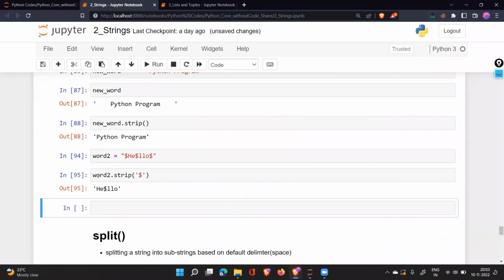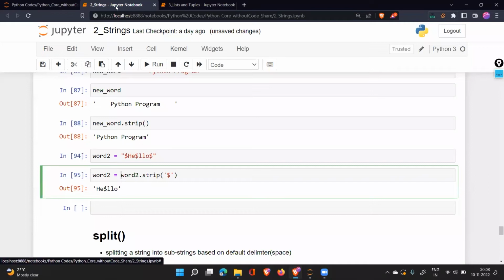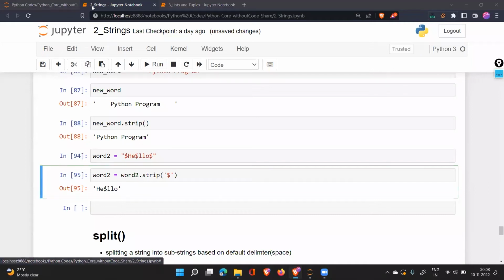First, I'll apply strip, and then I'll store that in word 2. That is the first thing I should do. But how do I remove this dollar? Whatever you think, just make a guess. How to remove this dollar? Just got one answer. Anyone else?